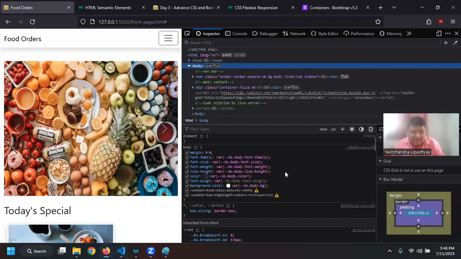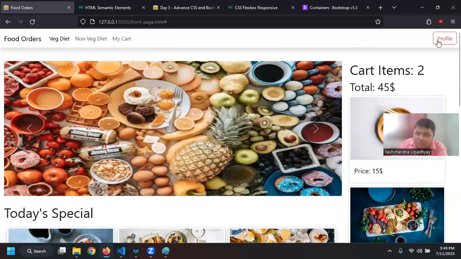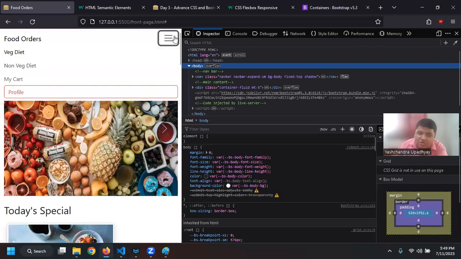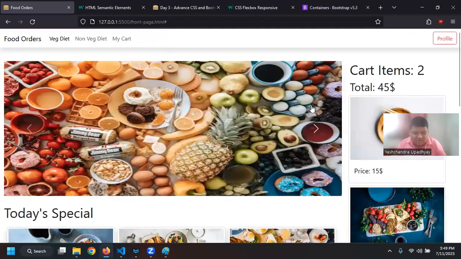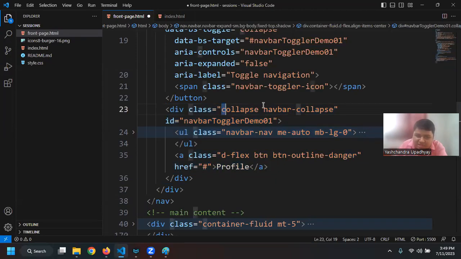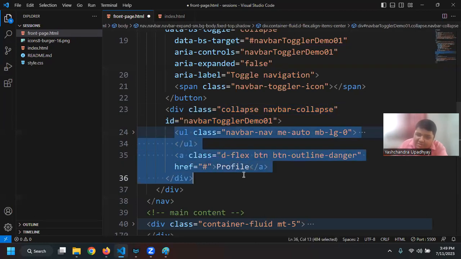When the entire navbar has been collapsed, then profile and this entire section is under the collapse menu. So this is all available in the collapse. That is because I'm specifying a div with the classes collapse and navbar-collapse. If you use both of these classes, then only it will work. So this entire part will be collapsed.